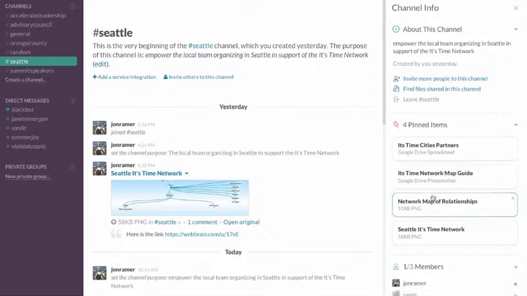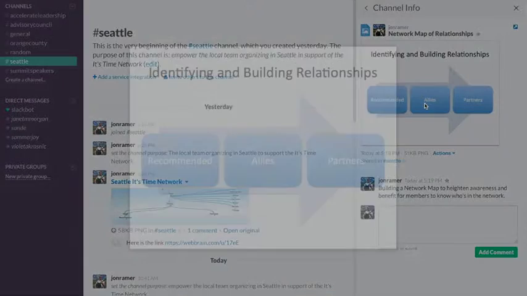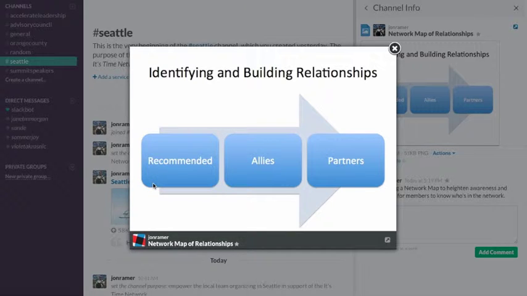And we show that here in an image to walk through the process, where at first groups and organizations can be named and identified, and we're calling those recommended. And once they've been recommended and you've contacted them and they've agreed to lend their name to the It's Time network, we're calling them allies. We may not have a formal partnership, but at least they've granted us permission to show them as an ally. And then once a more formal agreement is in place, they'll become partners, whether they be engagement partners or other kind of partners. And of course, all of this is emerging just as we speak.